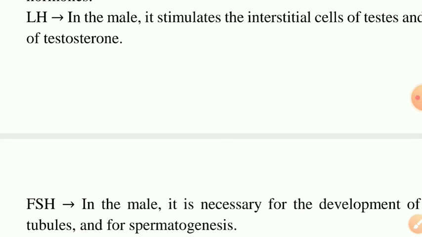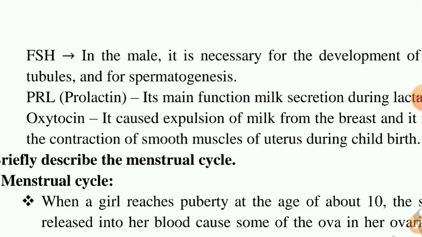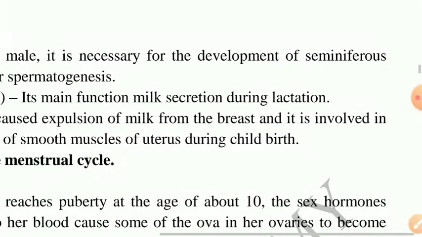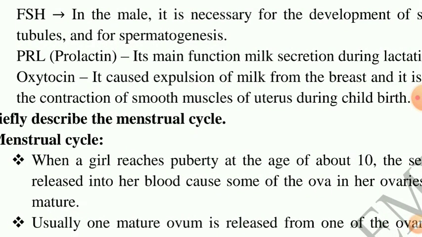Okay, next FSH. In the male, it is necessary for the development of seminiferous tubules and for spermatogenesis. Next we discuss PRL. PRL means prolactin.